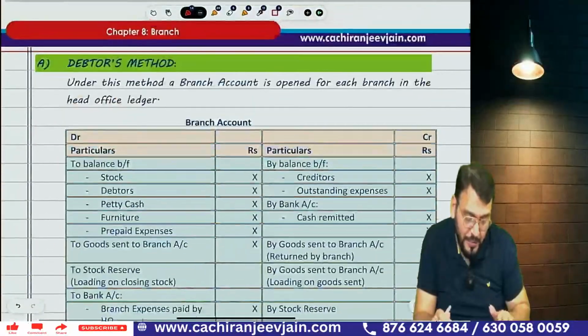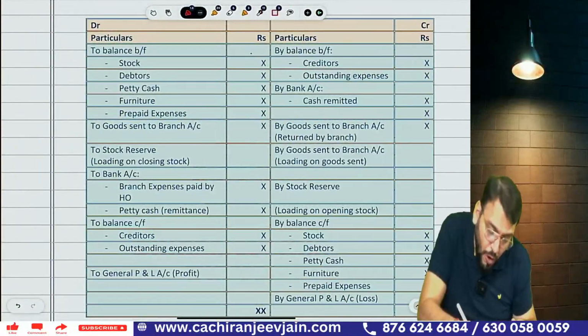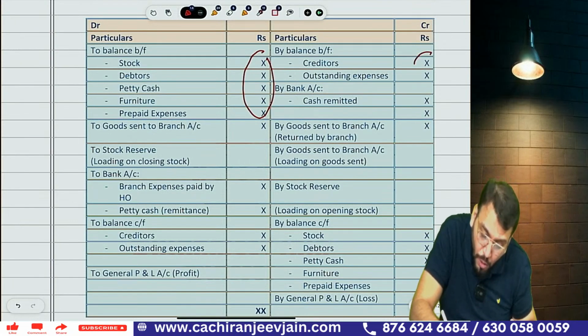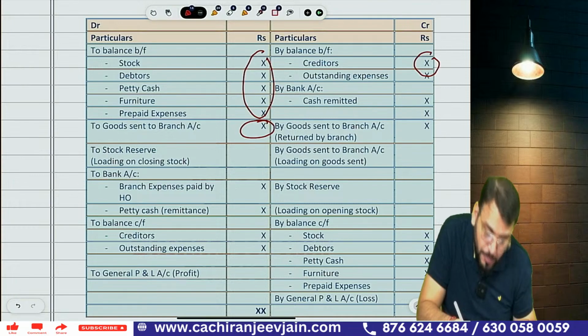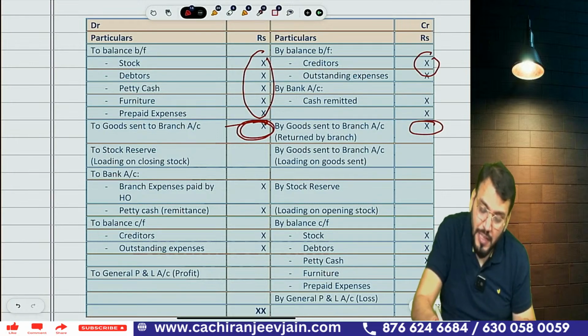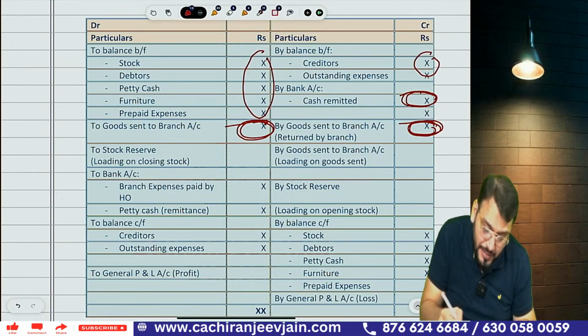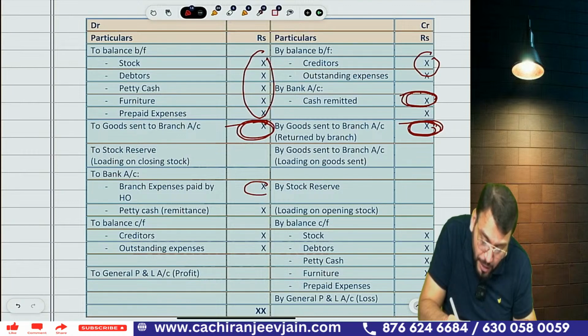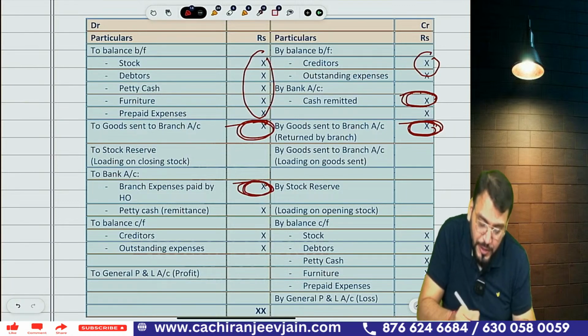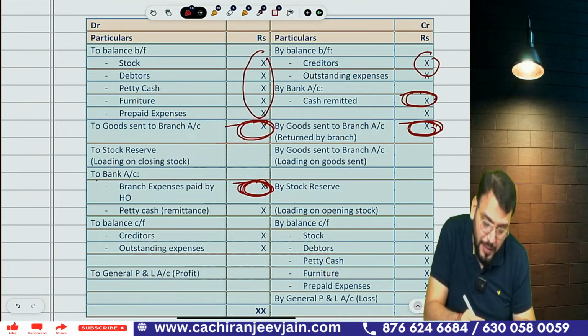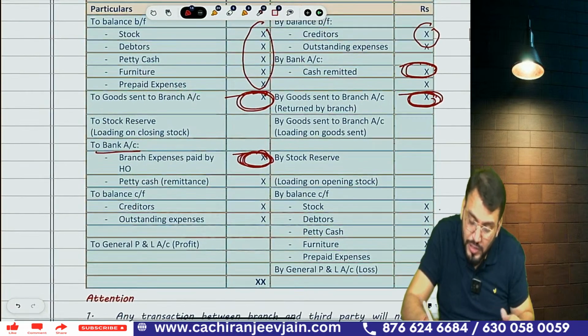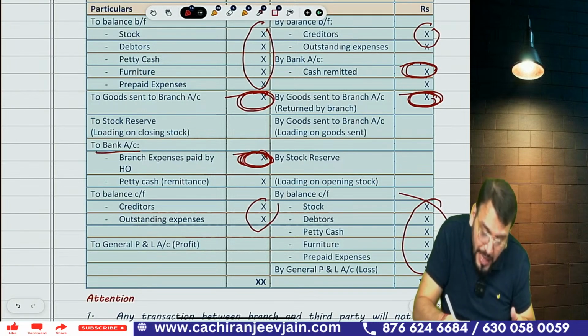If I say branch account is in this format: to all opening assets, to all opening liabilities, then to goods sent to branch. Correct. Now, goods sent to branch, then goods returned by branch, meaning goods returned to head office, then cash remitted to head office. And then any branch expense paid by head office, any cash sent to branch will come here to bank. Then all the closing assets will come here, all the closing liabilities will come here.